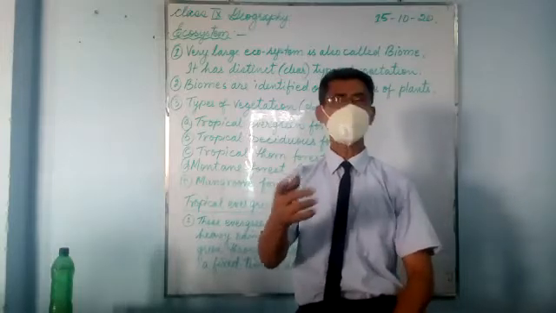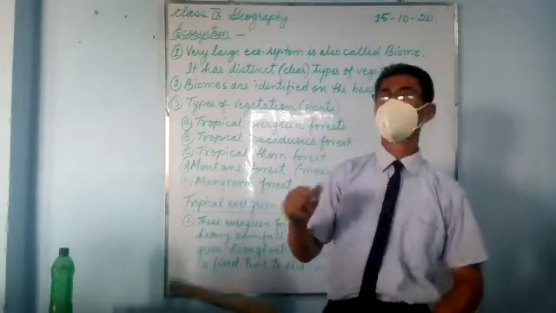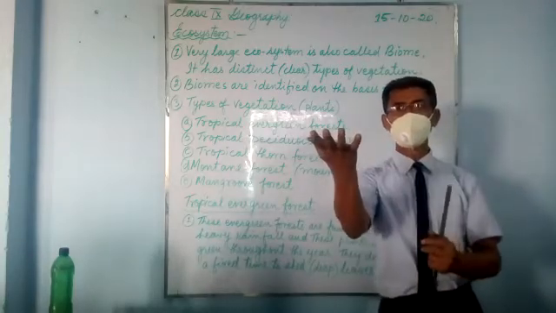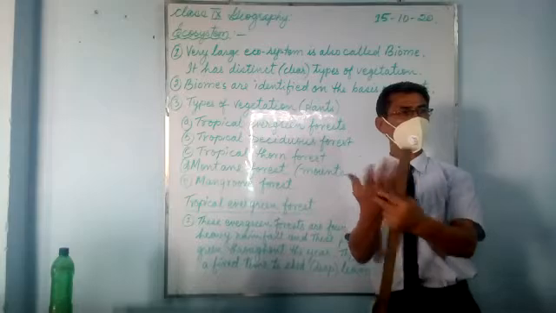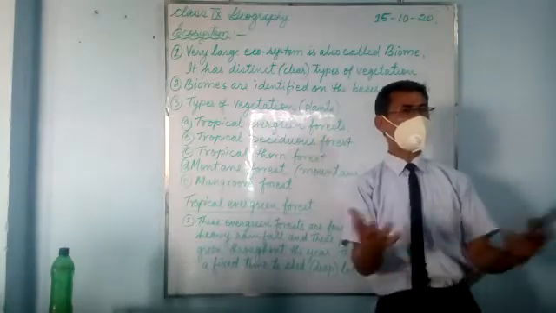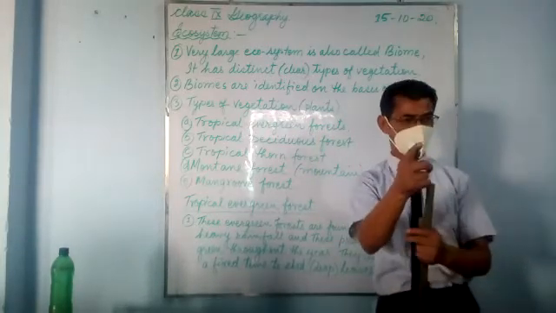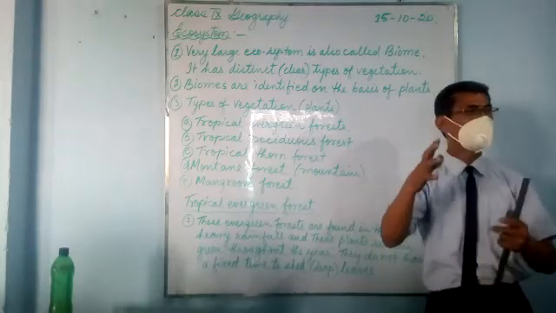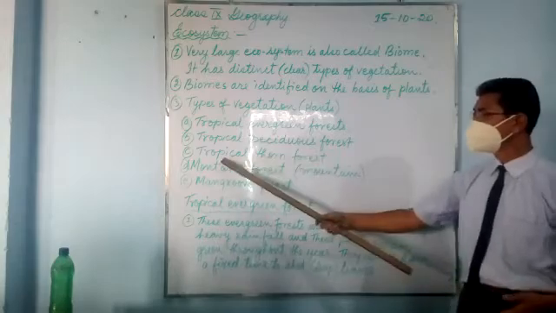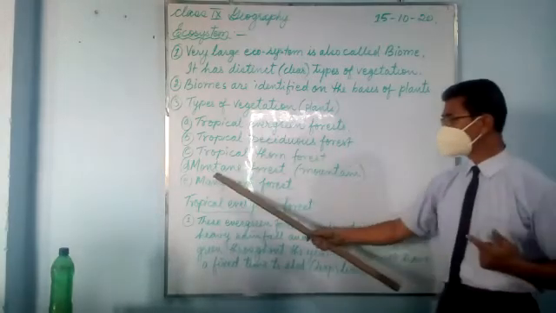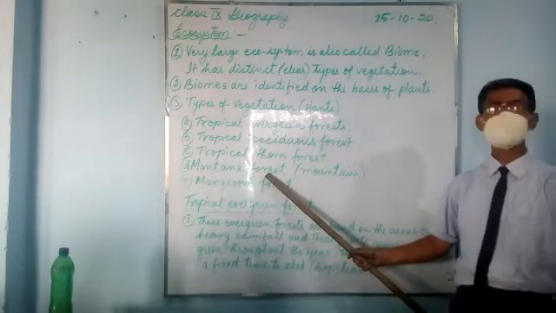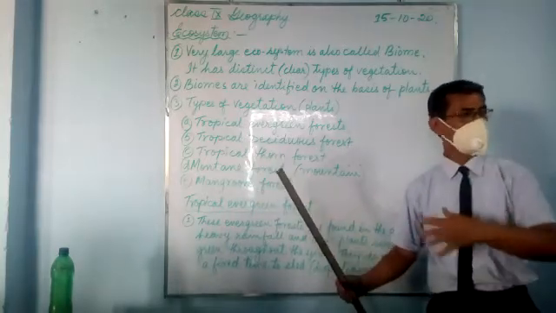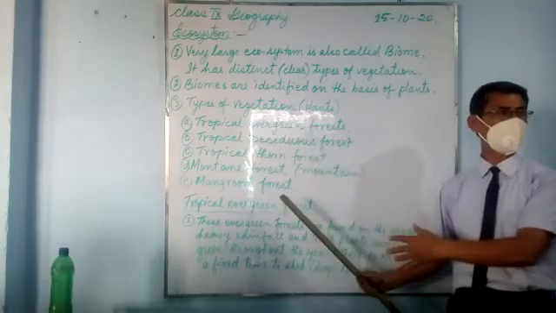Have you learned transpiration? Yes, sir. But in the desert areas, if the plant has leaves, all the water will evaporate from the leaves and the plant will die. That's why they have thorns. The leaves are modified into thorns, so they protect the water. Then montane forest is found in the mountain areas, and mangrove forests are found in the deltas near the seashore. We'll talk about that one by one in detail.